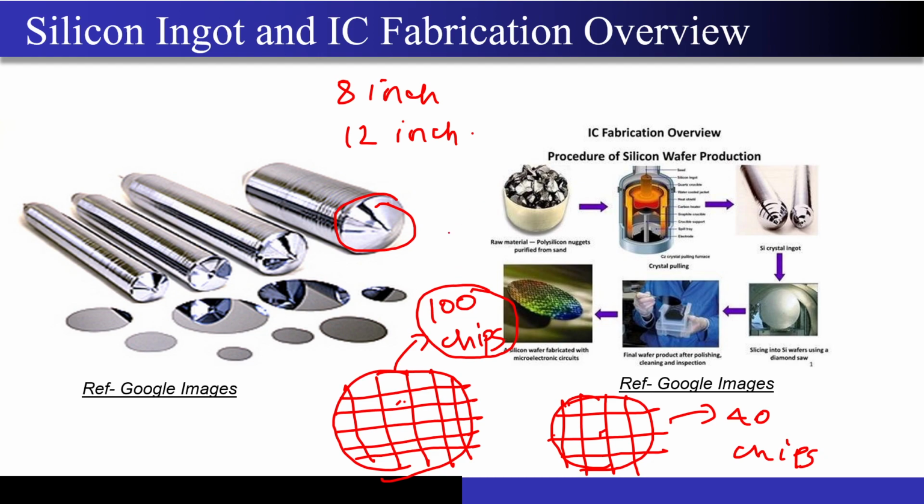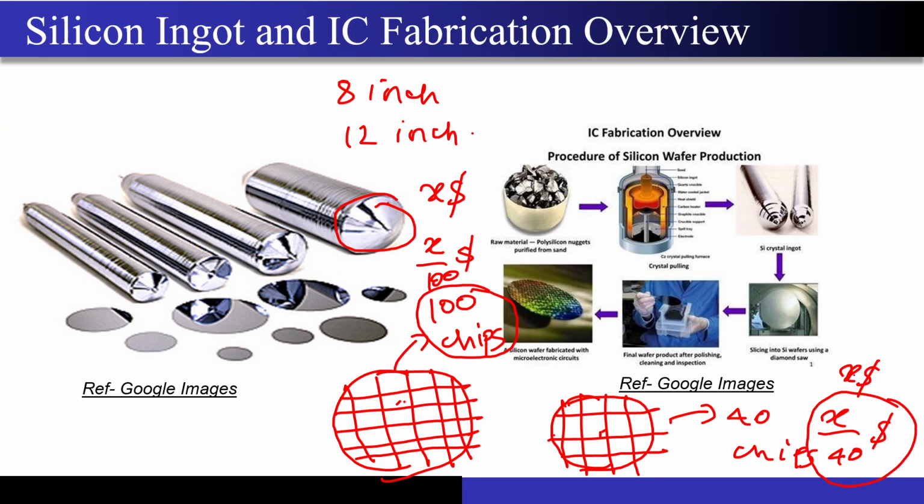Let's say the cost of doing that one shot process was X dollars, then the cost per chip will be around X by 100 for that foundry, whereas the process cost was the same X dollars, but the cost per chip over here is X by 40, right?